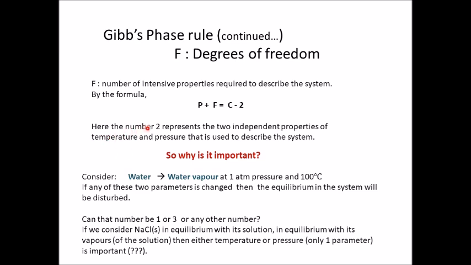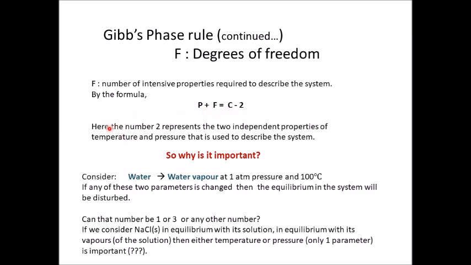Here the number 2 represents the two independent properties of temperature and pressure. This F has got nothing to do with 2. 2 is just a parameter which is put in Gibbs phase equation or Gibbs phase rule to make the equality stand. Now it will be 1, it can be 0, it can be 3 depending on the different systems.